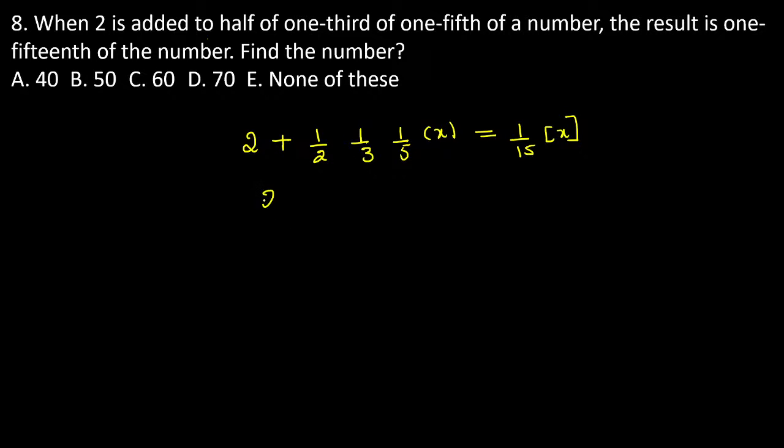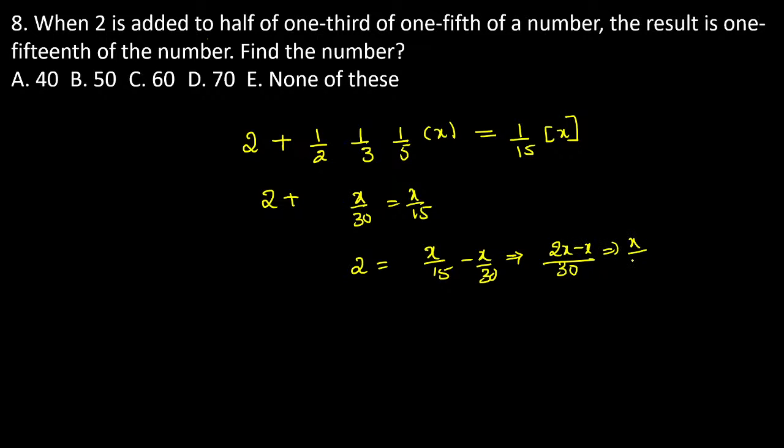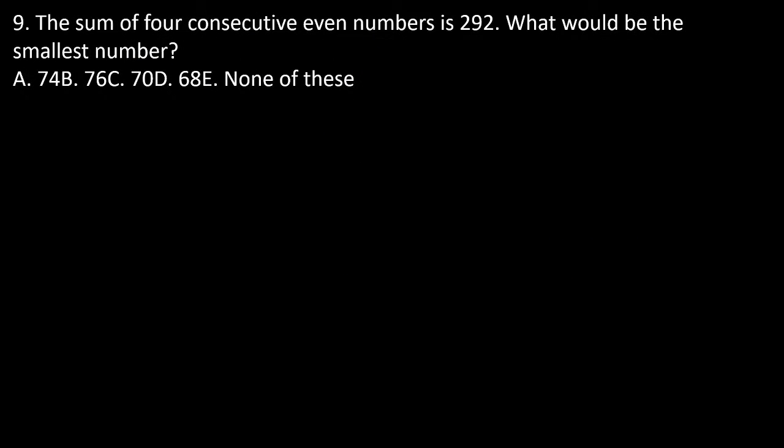So 2 plus, if you multiply, the value becomes x by 30, which is exactly equal to x by 15. Then 2 is equal to x by 15 minus x by 30. So the LCM is 30. The value becomes 2x minus x, which is x by 30, exactly equal to 2. Then the x value resembles 60 as the correct answer. Yes, very good. Sharvesh, Anish, very good. Next one.